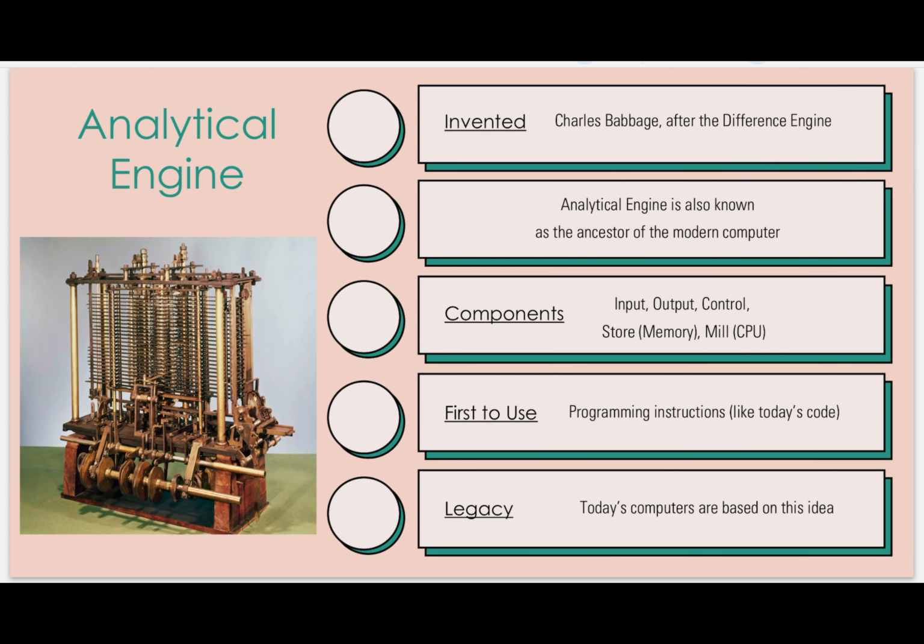Second, the analytical engine. Who invented it? Charles Babbage only. After the difference engine, he invented the analytical engine. The analytical engine is also known as the ancestor of the modern computer. What were the 5 main components? Input, output, control, store, and the mill. These were the 5 main components. It was the first to use programming instructions, and today's computers are based on this idea.